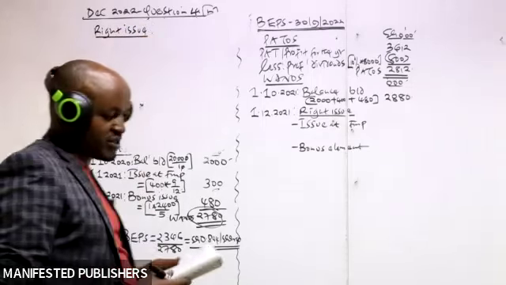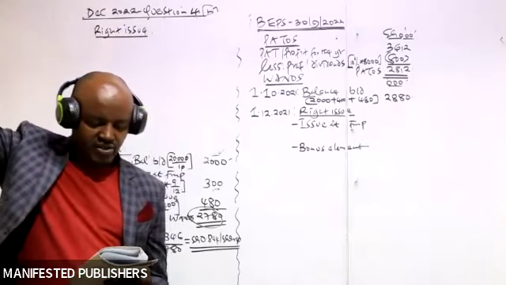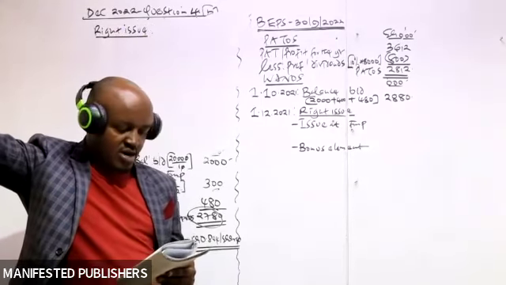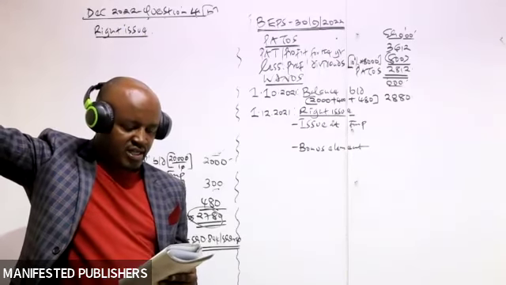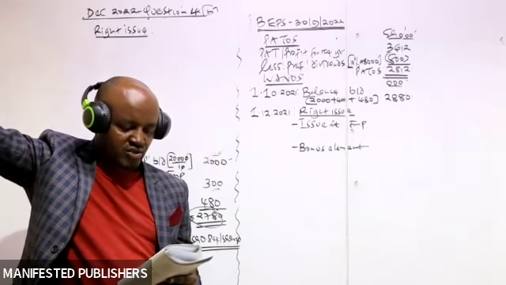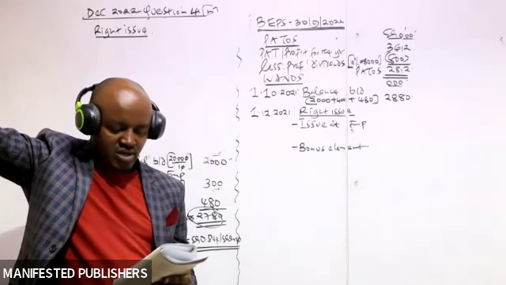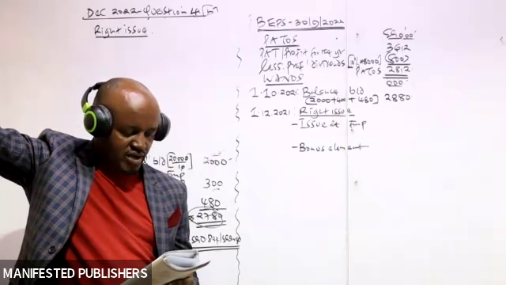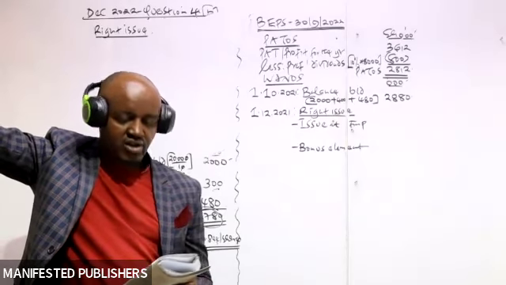So we go back to note number 3, where we are told on 1st December 2021, D Limited invited ordinary shareholders for a right issue in the proportion of 1 for 4 at a price of 12 shillings.